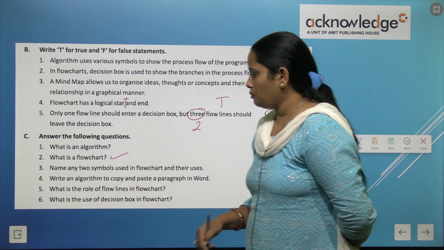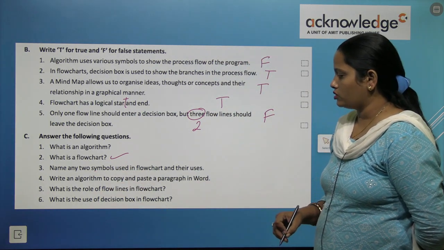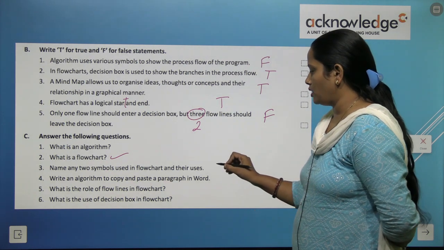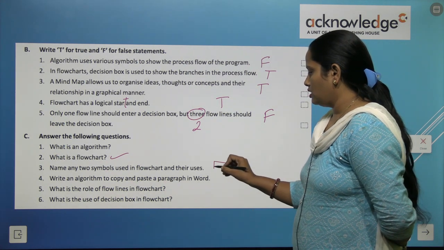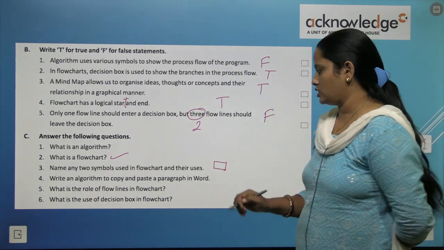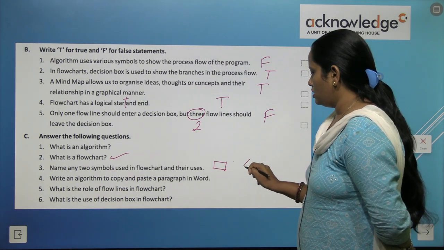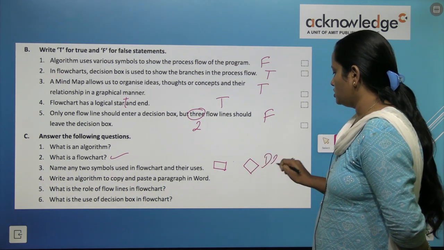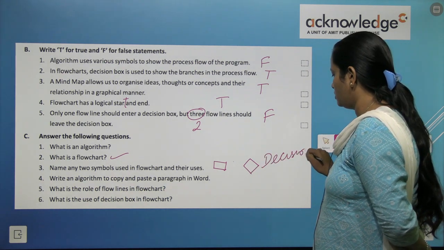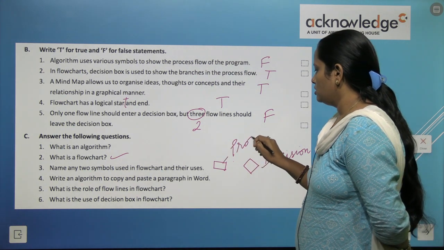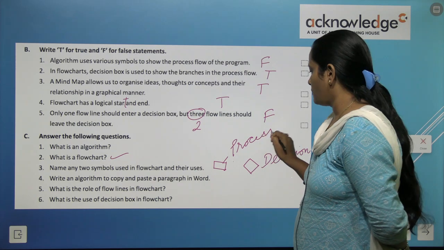Next is, name any 2 symbols used in the flowchart and their uses. So the 2 symbols are this rectangle, which is used for processing, and this diamond shaped box, which is used for decision making. So these are the 2 boxes and these are the uses.